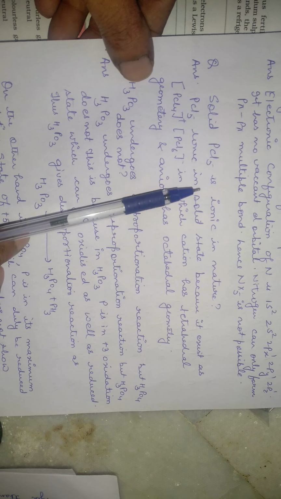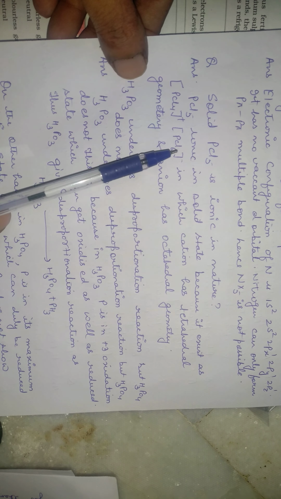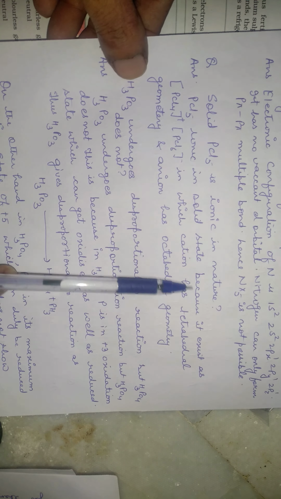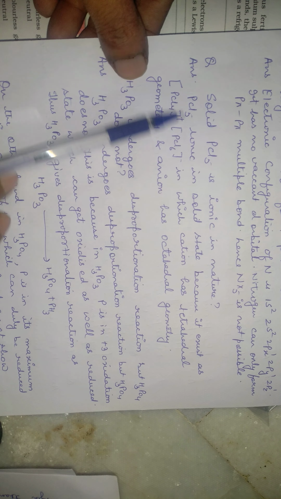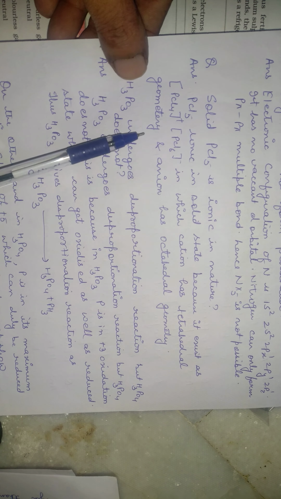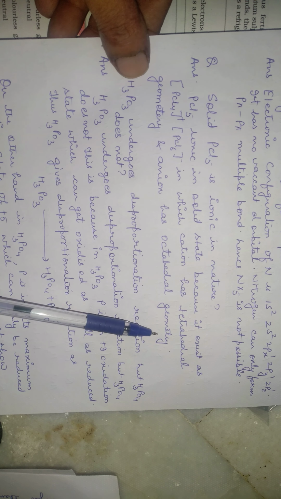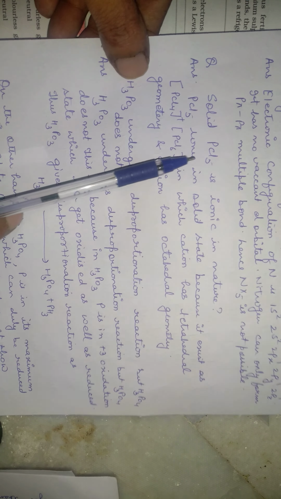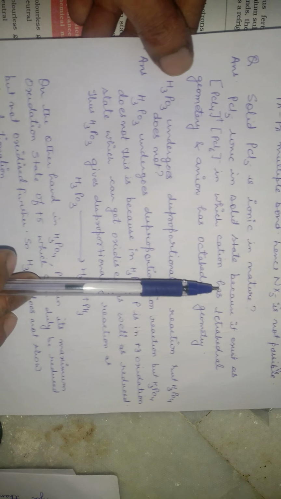Solid phosphorus pentachloride is ionic in nature, because phosphorus pentachloride is ionic in the solid state, as it exists as [PCl4]+[PCl6]-. This is the formula for this ionic form, in which the cation has tetrahedral geometry and the anion has an octahedral geometry. This is the answer for this question, why solid phosphorus pentachloride is ionic in nature.